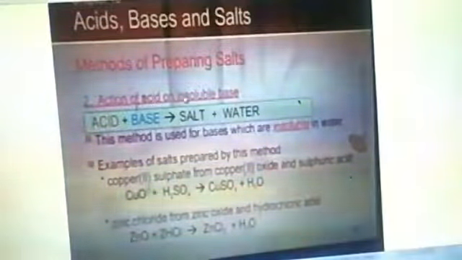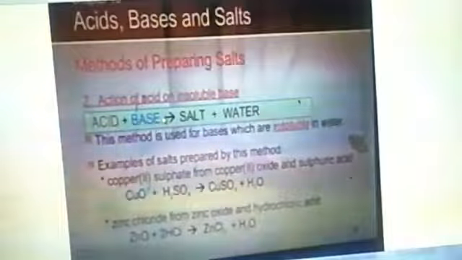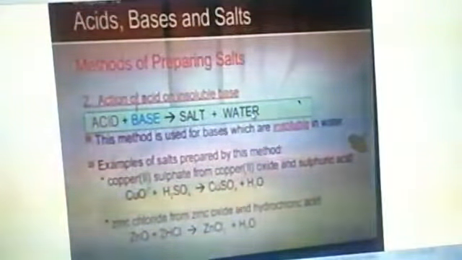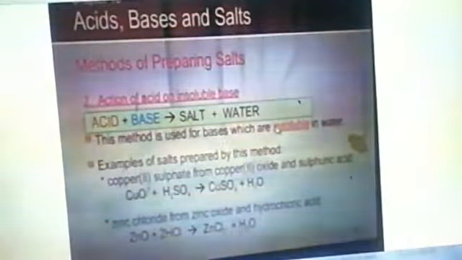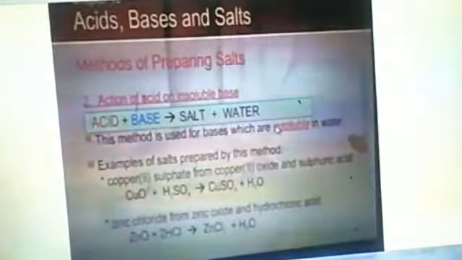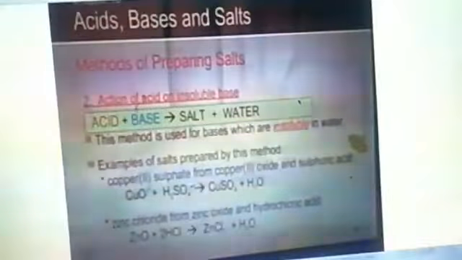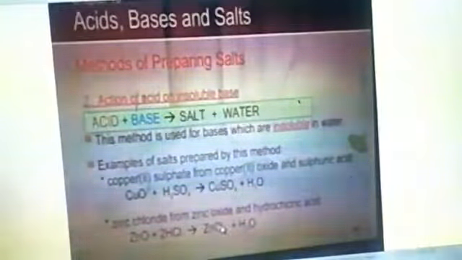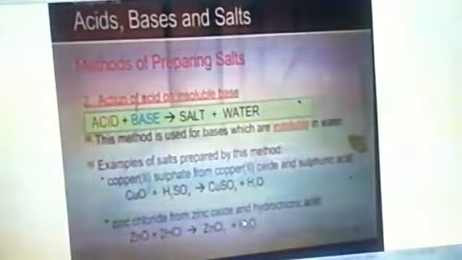Next, action of acid on insoluble base. Acid reacts with base to form salt and water. This method is used for the bases which are insoluble in water. We will learn this activity with an example. When a metal oxide, that is copper oxide, reacts with an acid, H2SO4, it forms copper sulfate, a salt, and water. Next reaction is when zinc oxide reacts with hydrochloric acid, it produces zinc chloride and water.